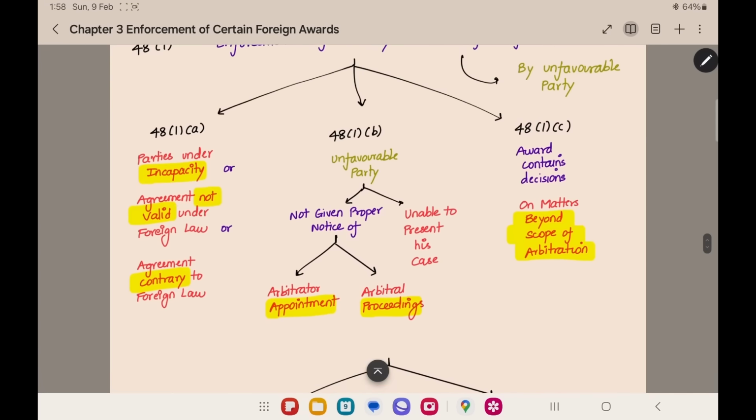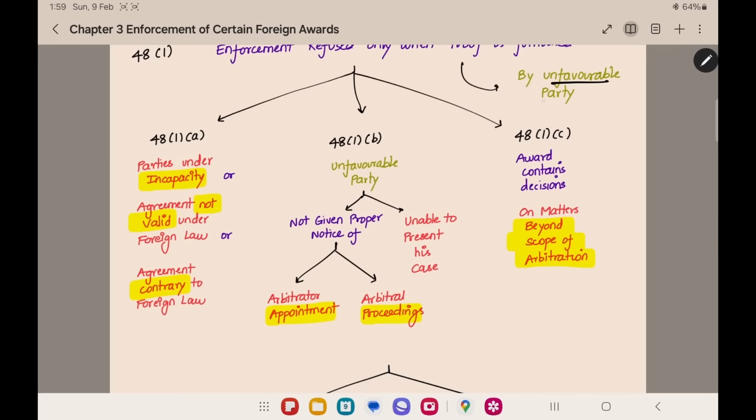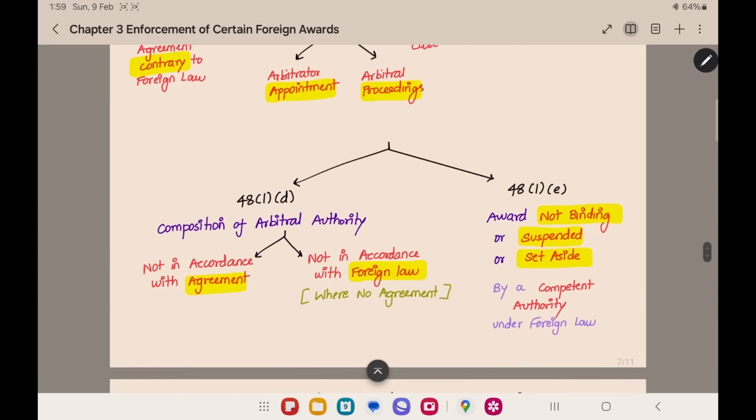In short, the first thing we are saying is the party should furnish the proof. Who should furnish the proof? The unfavorable party. For delaying, for stopping the enforcement, for not implementing the award, he should give proof. For what? That he was under incapacity, or the agreement was not valid, or the agreement was opposite to the foreign law. And he can also tell that he was not given proper notice of arbitrator appointment and proceedings, or he was unable to present the case, or the award contains decision on matters beyond the scope of arbitration. He can also say that the composition of the arbitral authority was not proper. He can also say that there is an uncertainty about the bindingness of the award. Like that he can say to the court, do not implement this award. The court will examine the proof and make the decision whether they should implement it or not.